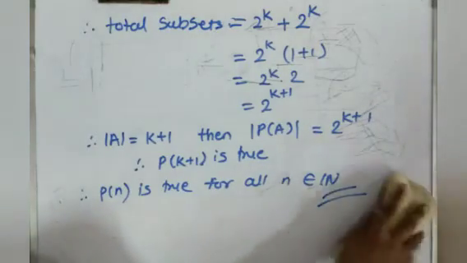Okay, now there is one more example on bijective functions.